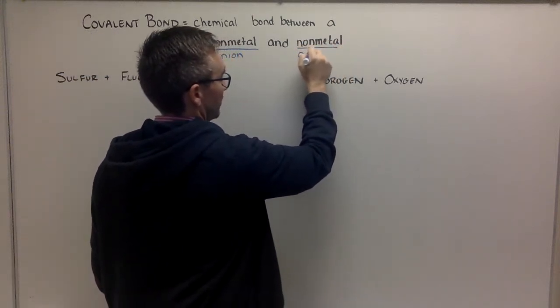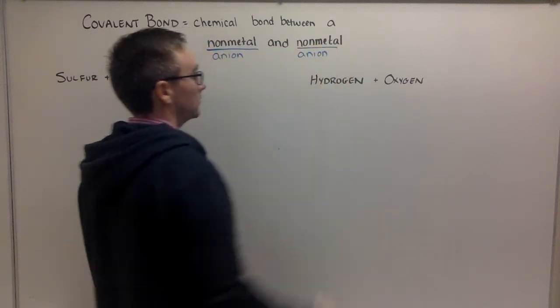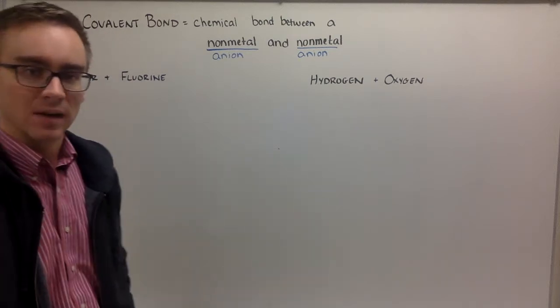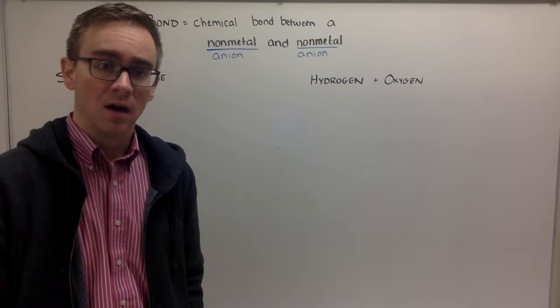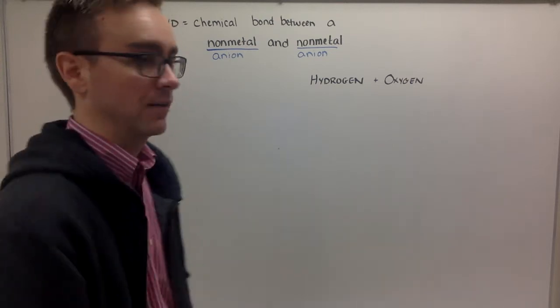First we had a metal and a nonmetal. Now we have a nonmetal and a nonmetal. The third one, being two metals, we won't really talk that much about. It's called a metallic bond.